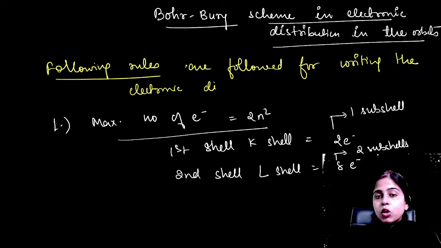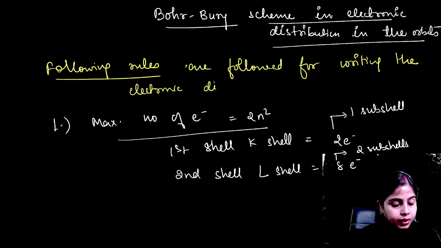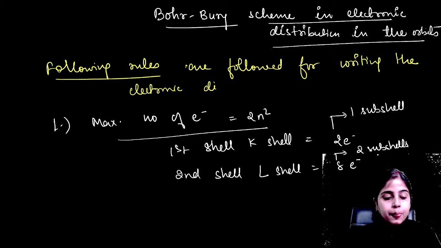F subshell means if we talk about the fourth shell, that is your N shell, that can accommodate 32 electrons because there were 16 orbitals and 4 subshells. Okay. So like this, the arrangement was given by Bohr-Bury, that is the maximum number of electrons that can be accommodated in a particular shell was given by the formula 2n square. Clear? Yes. After that, electrons cannot be accommodated in any shell unless your inner shells are filled.